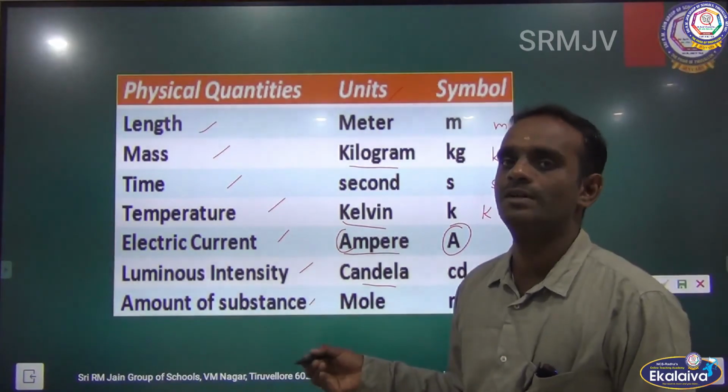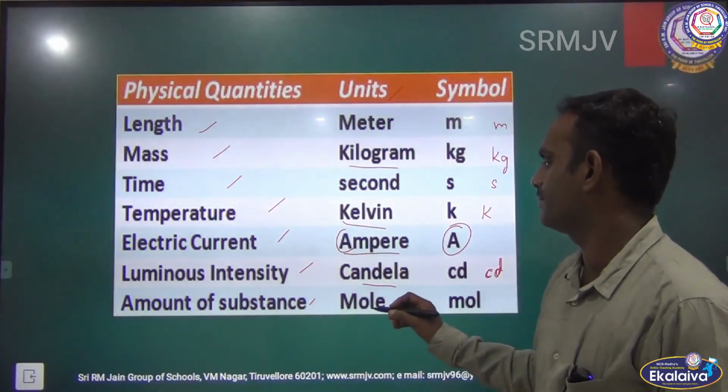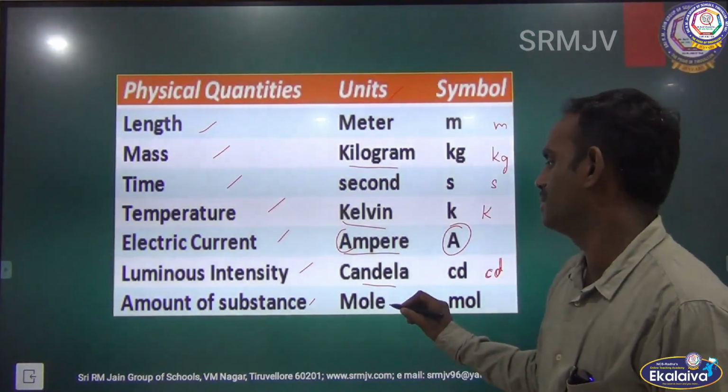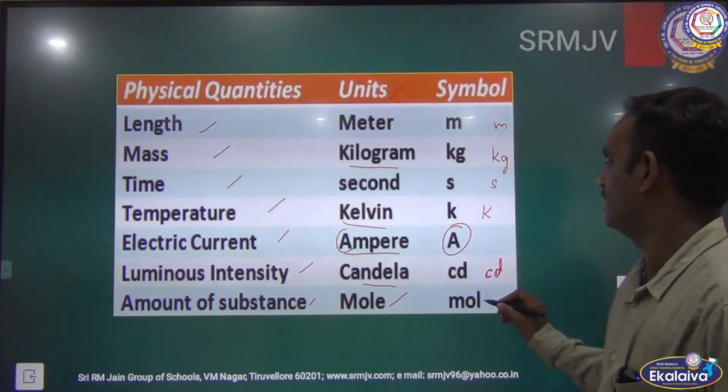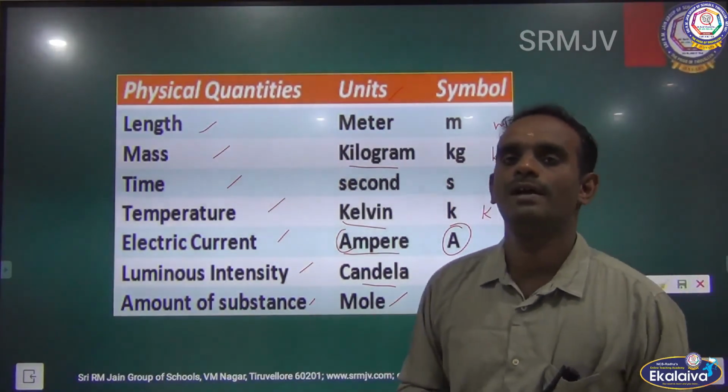The last one is amount of substance, the unit is mole, M-O-L-E, symbol mol.